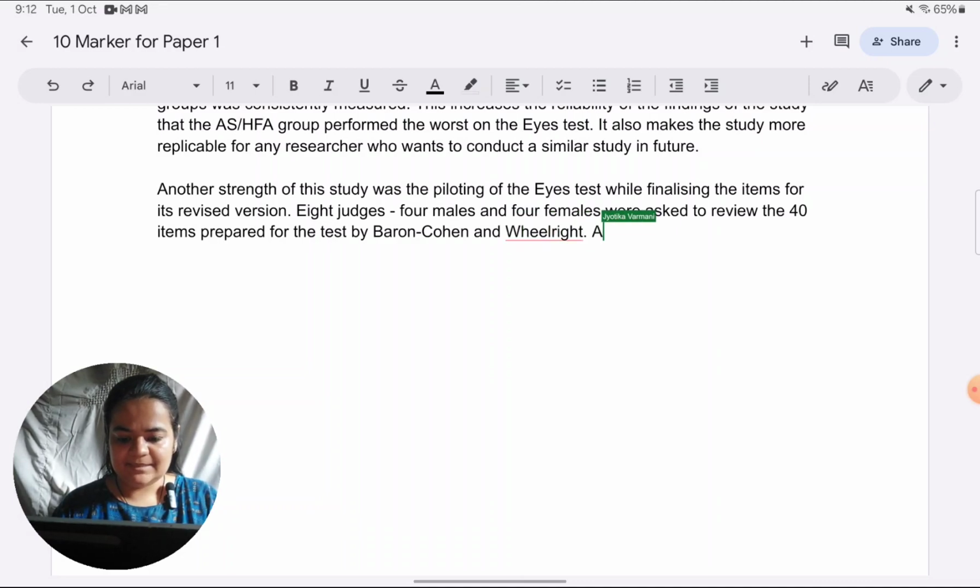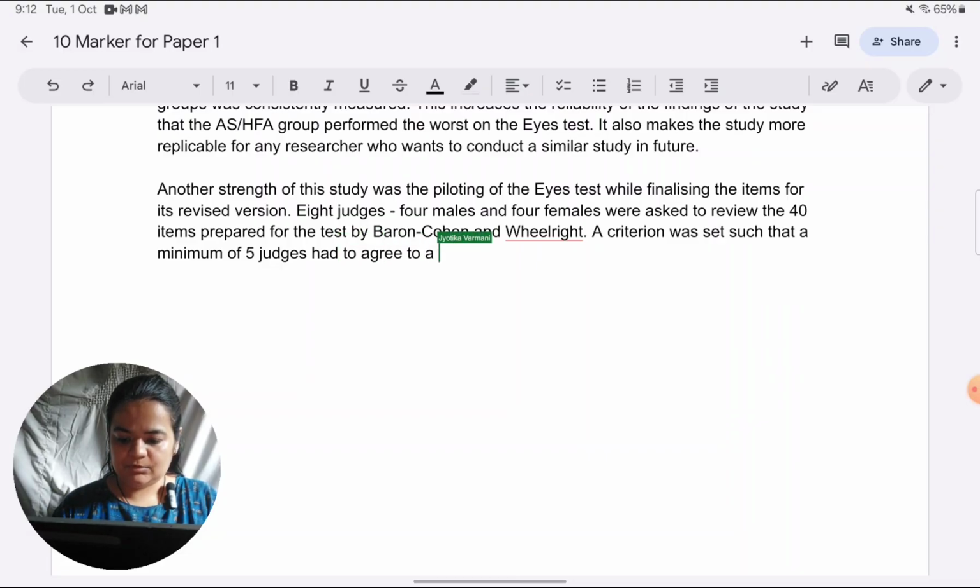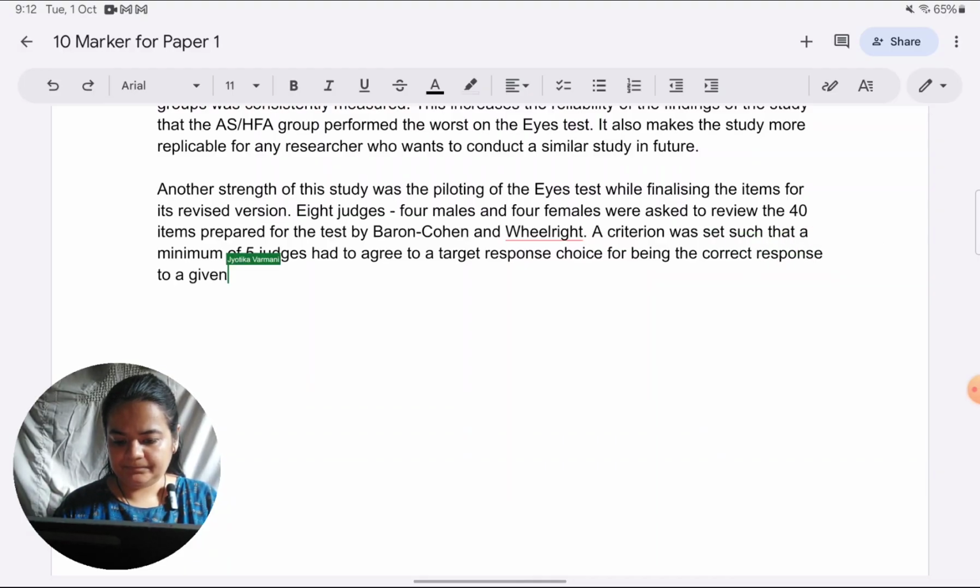A criterion was set such that a minimum of 5 judges had to agree to a target response choice for being the correct response to a given item. Also, not more than 2 judges had to pick a foil.